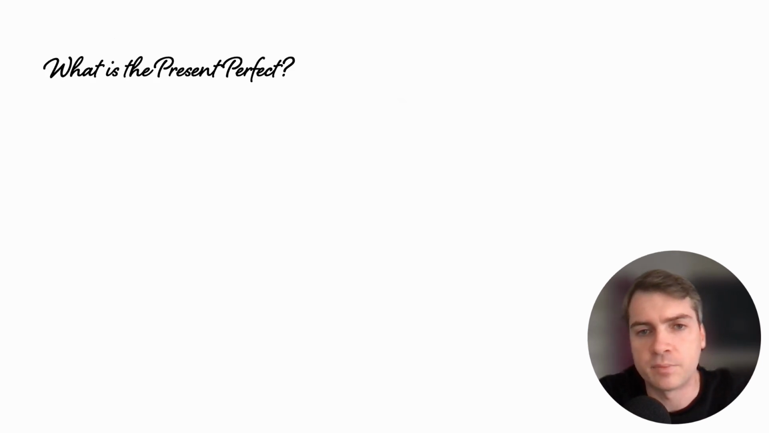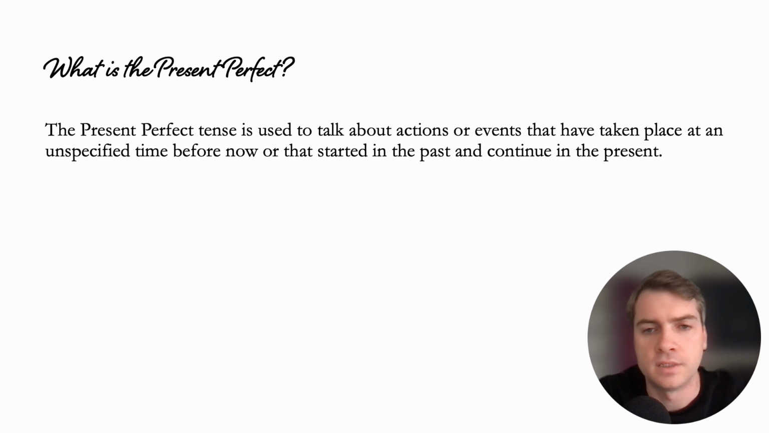So, what is the present perfect? The present perfect is used to talk about actions or events that have taken place at an unspecified time before now, or that started in the past and continue in the present.